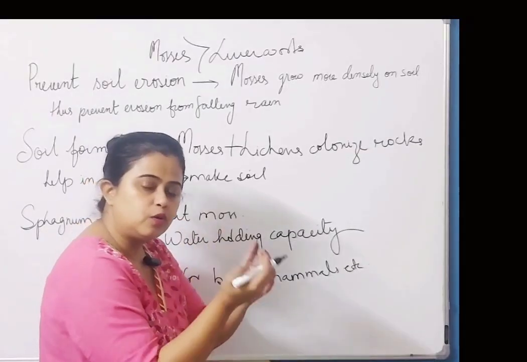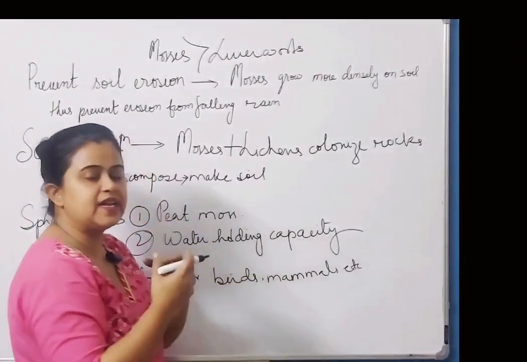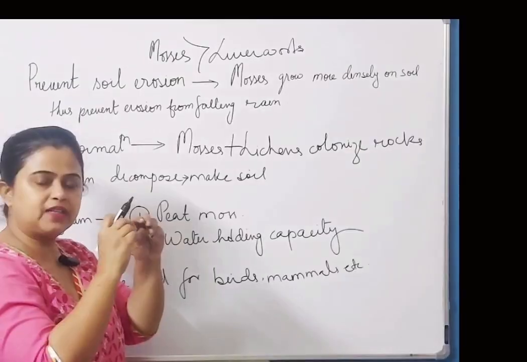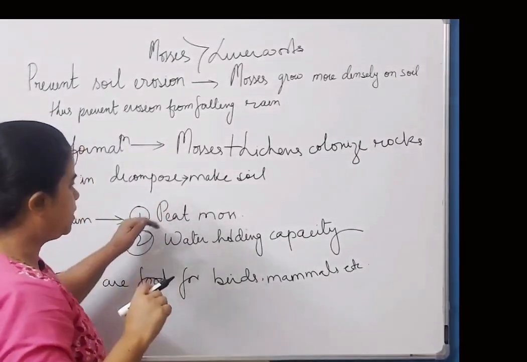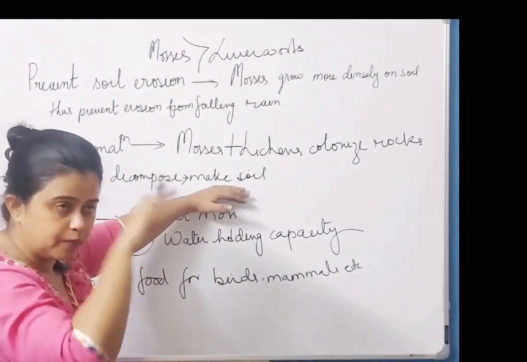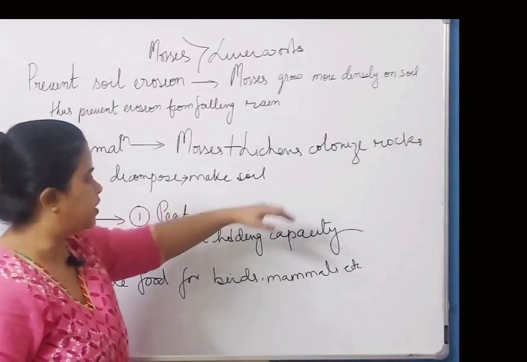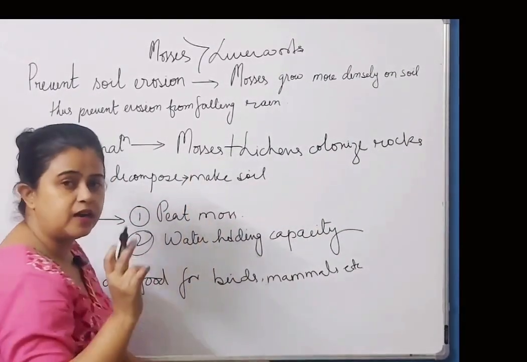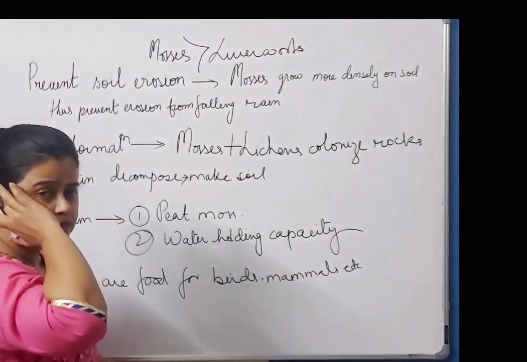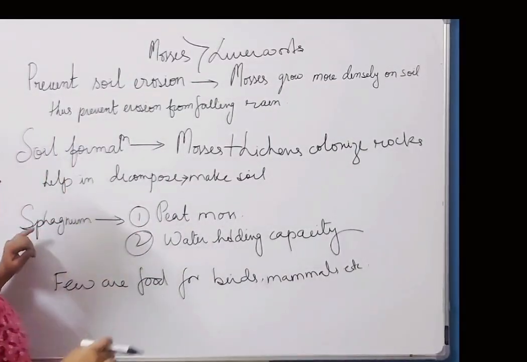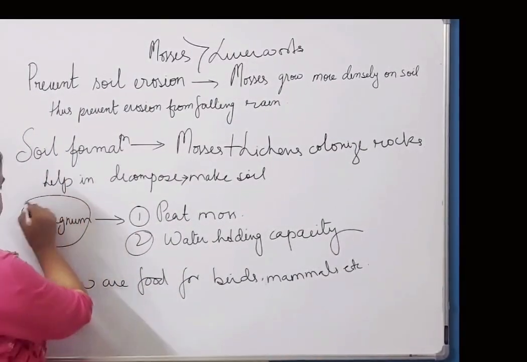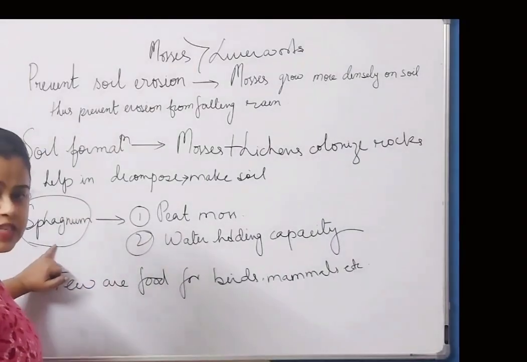In soil formation also, mosses plus lichens colonize the rocks. They grow on those rocks, and as they grow over a period of time they make the rock soft. They help in decomposing or breaking the rock and make soil out of it. Here also the mosses are more significant than the liverworts. Then there is a very important moss called sphagnum.